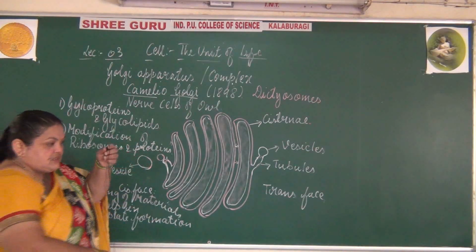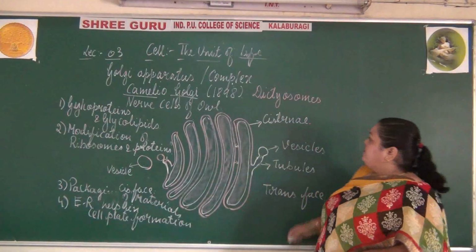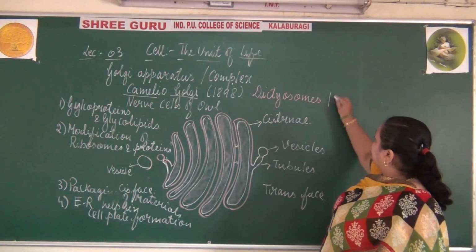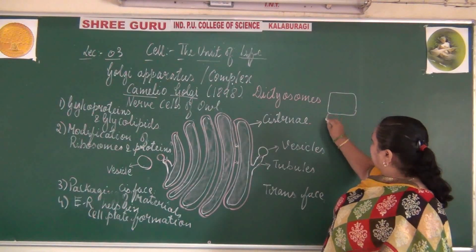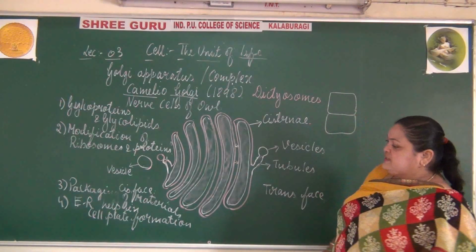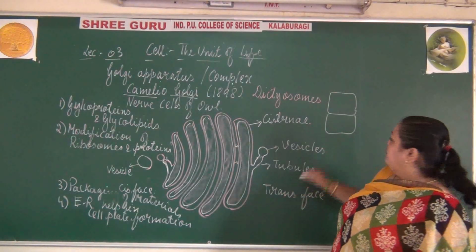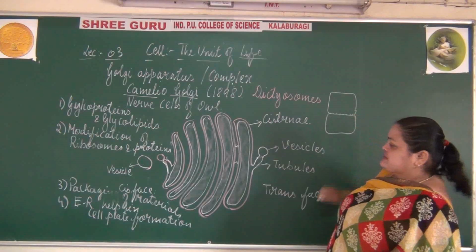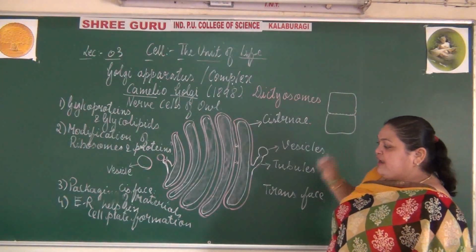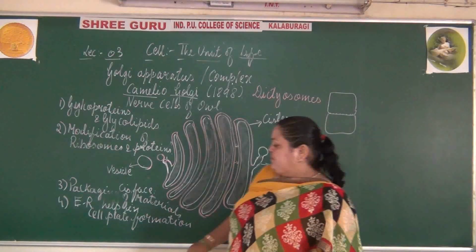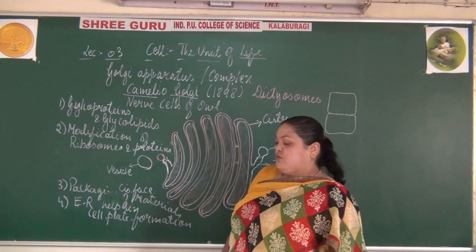Already we have discussed how a cell plate is formed in plant cells. Usually in plant cells, where the mother cell divides to form two daughter cells, the fragments of endoplasmic reticulum and the Golgi complex get accumulated at the center and divide the mother cell. So along with the endoplasmic reticulum, the Golgi complex helps in cell plate formation.